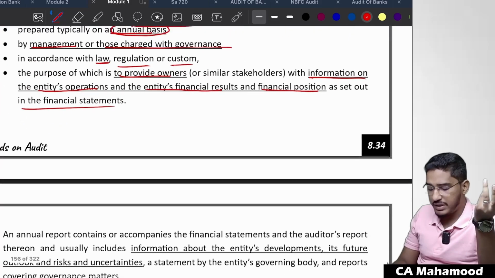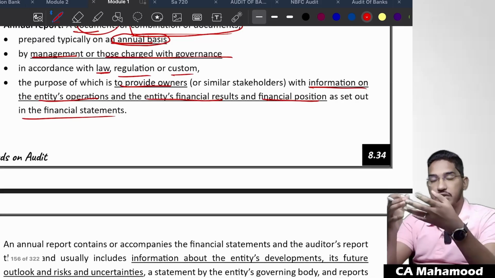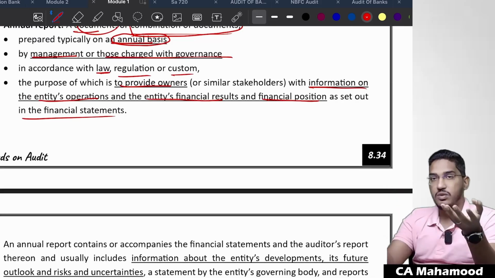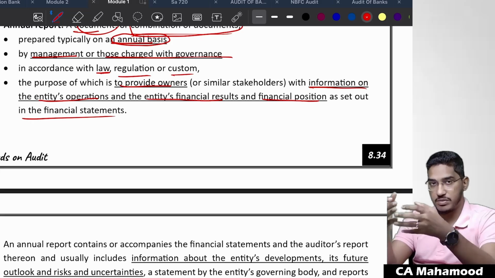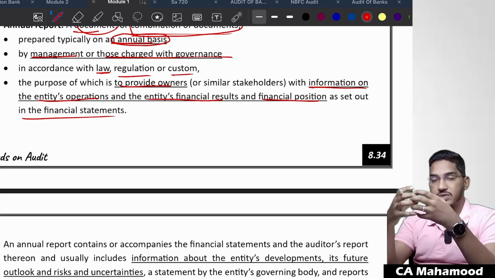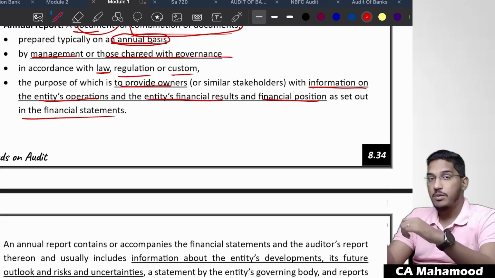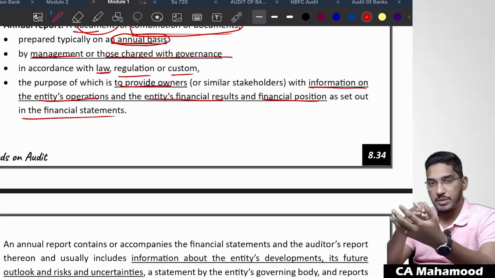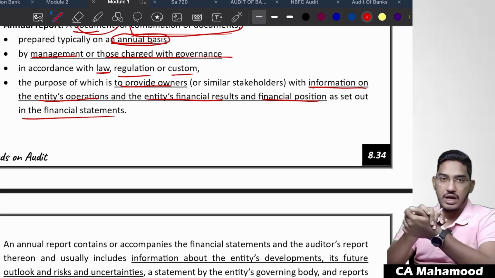So what is the purpose of preparing the annual report? The purpose is to communicate important information to stakeholders like owners: what kind of activities they are doing, what their financial position is, what their financial statements are. To communicate everything happening inside an organization, what progress they have achieved, what they are going to do, what their financial profitability is. All this information the management wants to communicate to the stakeholders, and they will do it through the annual report.